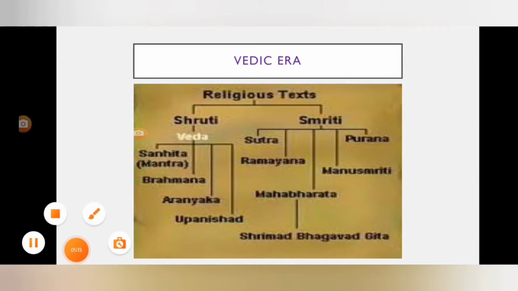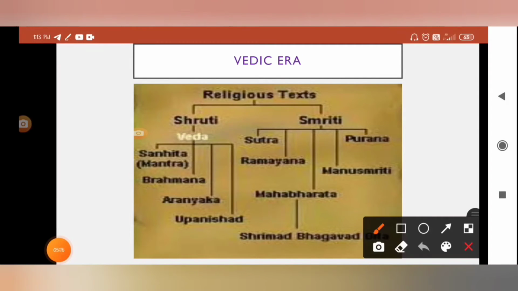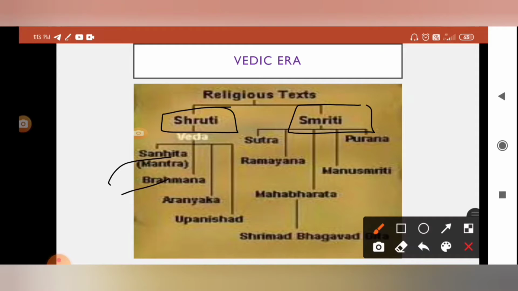Next is religious text, classified as Shruti and Smriti. Shruti is known as the Vedas. Vedas are classified as Samhitas, Brahmanas, Aranyakas and Upanishads. Smriti is classified as the Sutras, Ramayana, Purana, Manusmriti, Mahabharata and Srimad Bhagavata.